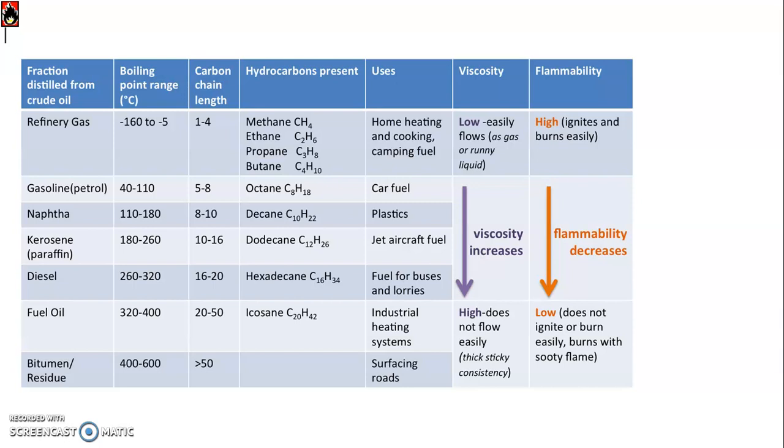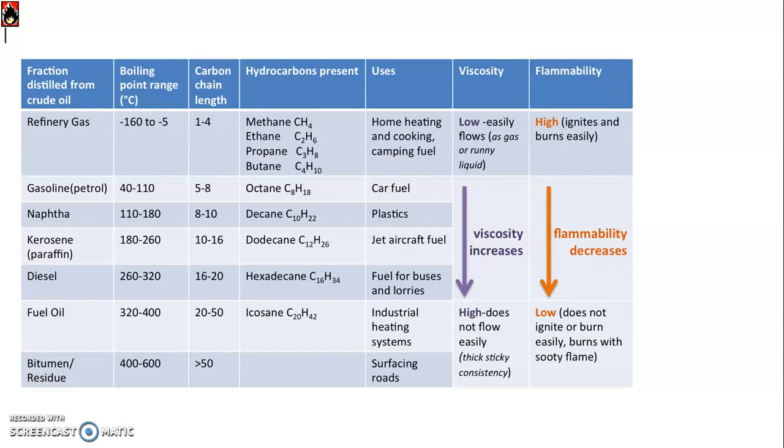medicines, etc. Later on, the next fraction obtained is diesel, at around 260 to 320 degrees centigrade, which consists of carbon atoms C15 to around C18. Diesel is famous as a diesel engine fuel. Then above diesel, we get kerosene. Kerosene is obtained at around 180 to 250 degrees centigrade, which consists of carbon atoms C10 to C16.